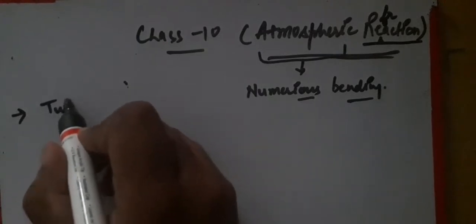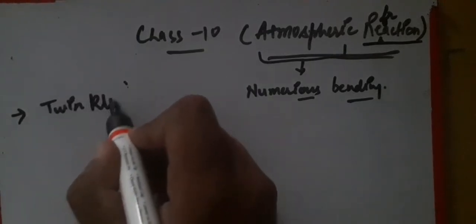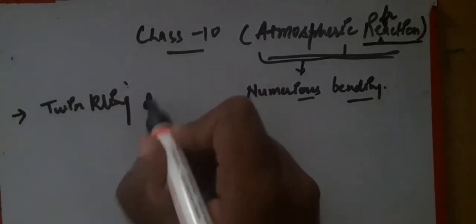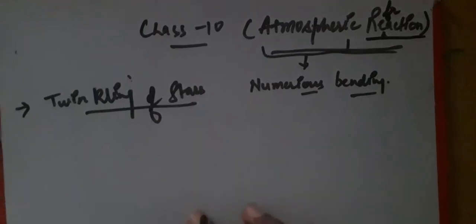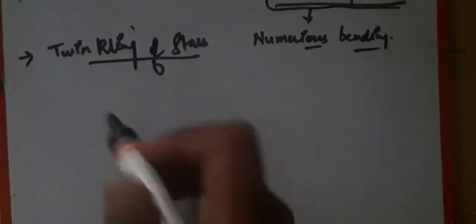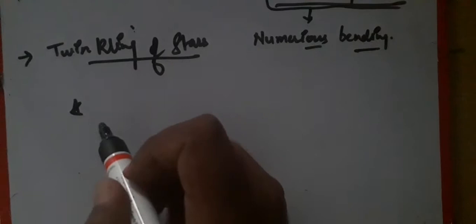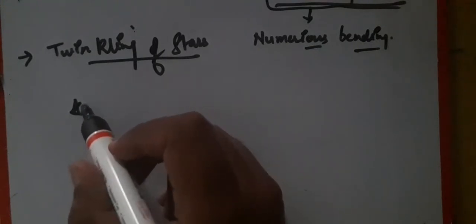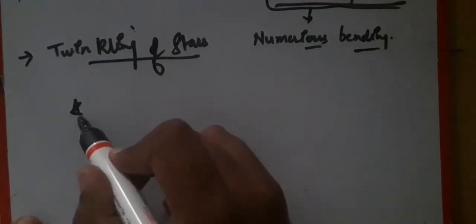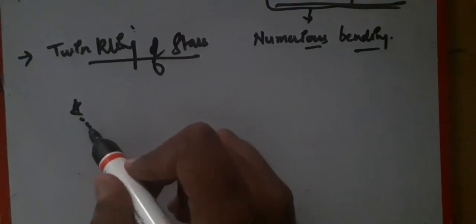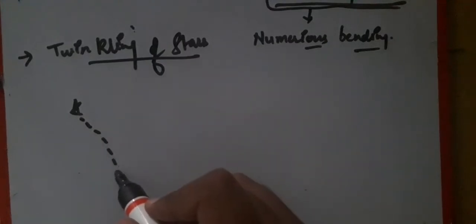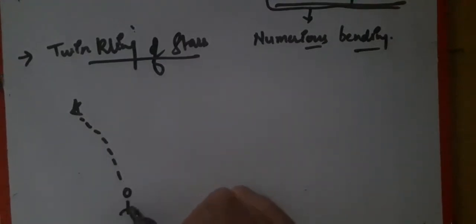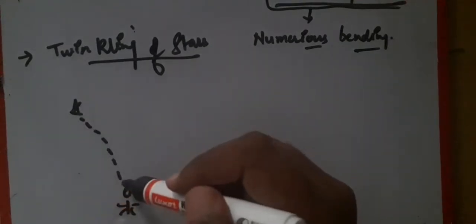First one is twinkling of stars. So what is that? As we know that a star is a point source of light, right? It is a single point source of light. So when the light rays come from it, due to the refraction, the light rays suffer too many refractions, and it goes to the observer like this, right? Star is here and the light is coming from here.